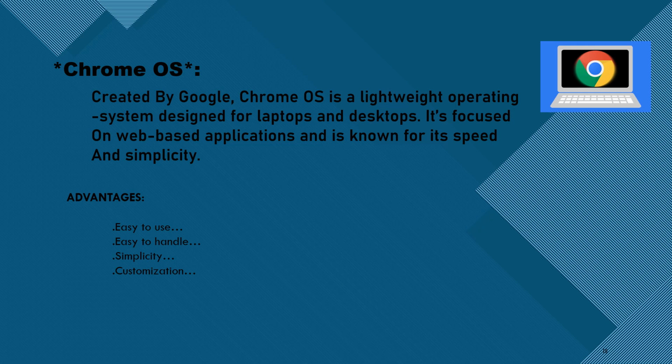applications from Google Play since 2018. Chrome OS, Chromium OS version 69 onwards also support Linux applications, which are executed in a lightweight virtual machine with a Debian environment. The advantages of Chromium OS or Chrome OS are easy to use, easy to handle, simplicity, customization.